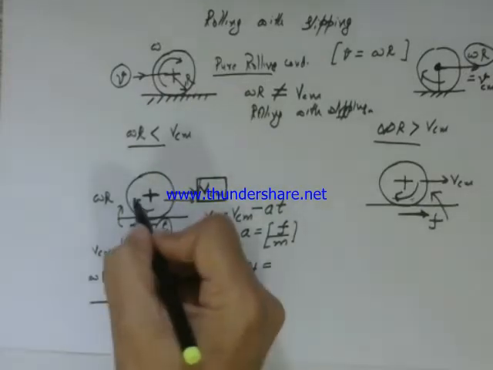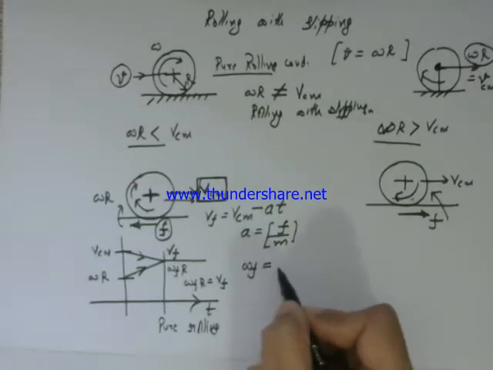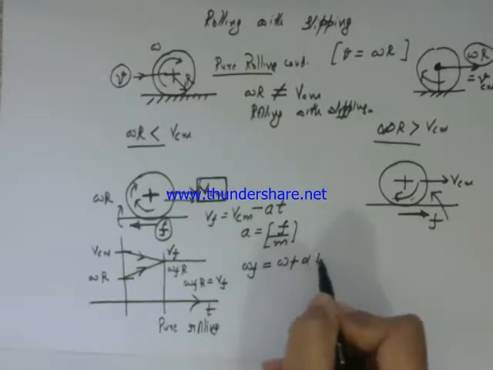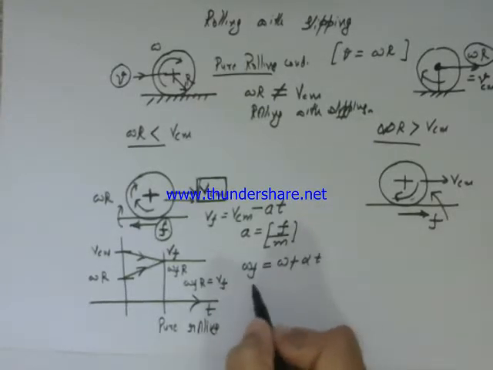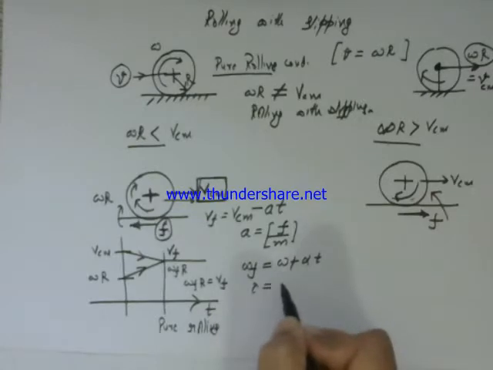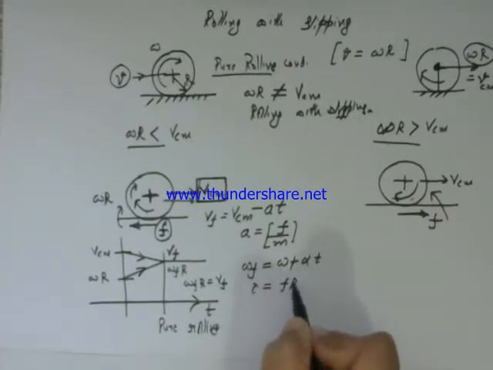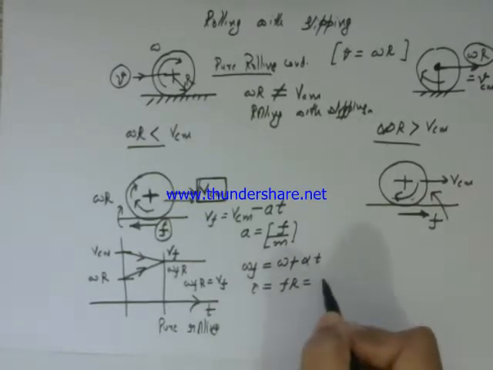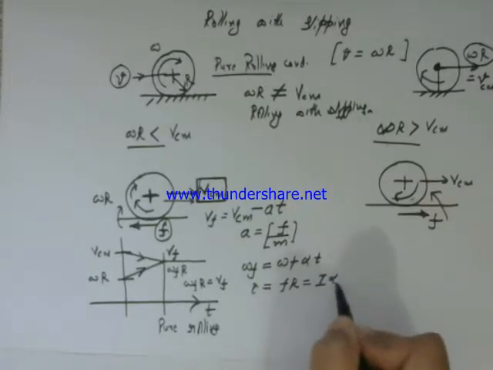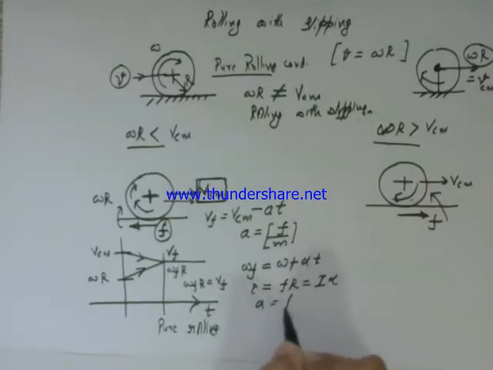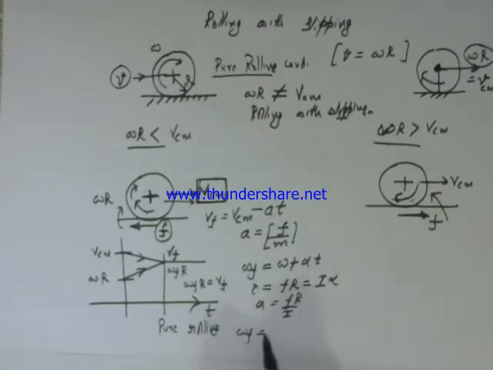So omega final would be omega initial plus alpha times t. And what is the torque? Torque is equal to F into R is equal to I into alpha. So alpha is FR upon I. So omega final is equal to omega plus FR upon I into t.